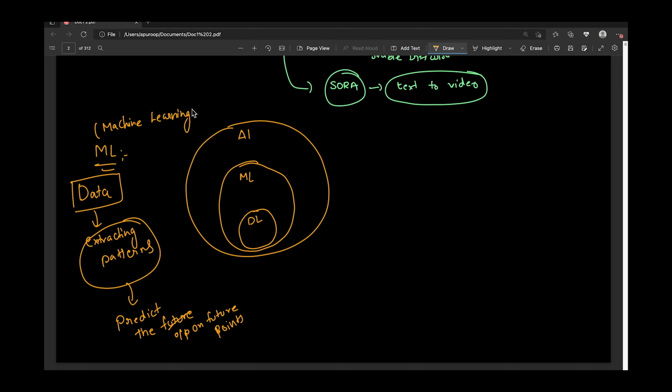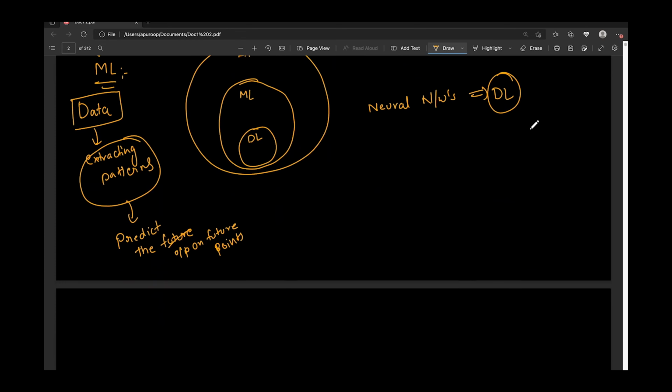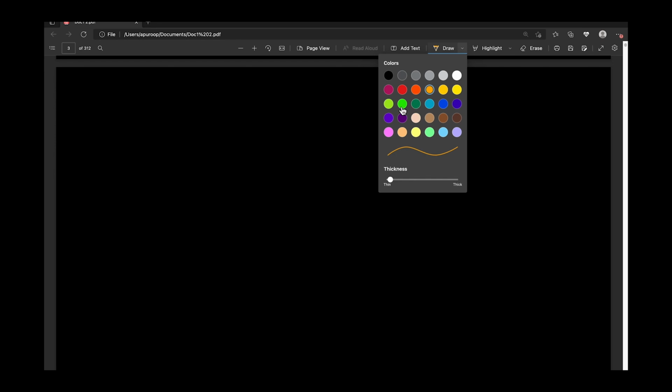Deep learning is also the same: there also we have data and extract patterns from it. But in deep learning, we'll be using something called neural networks. These neural networks are very specific to deep learning, and we'll discuss them in detail when we reach that topic. And that is about AI, ML, and deep learning. Now let's see how traditional programming is different from machine learning.